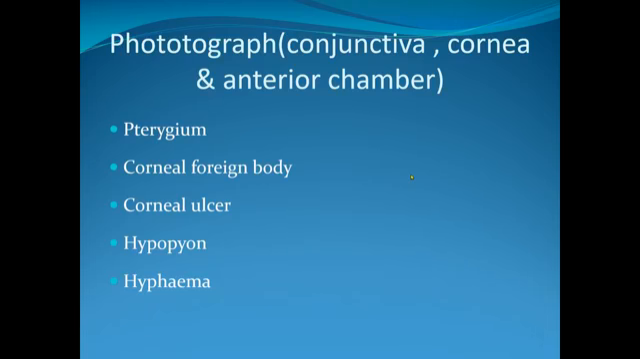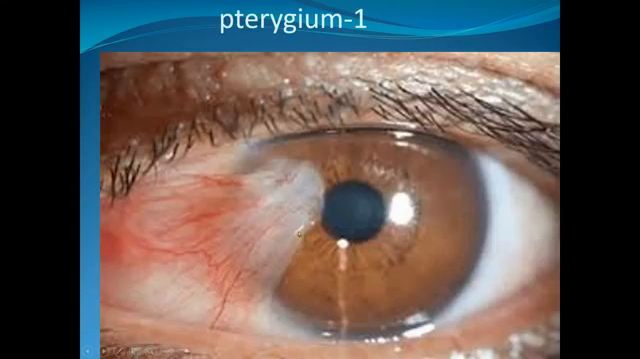Photographs are usually collected from the conjunctiva, cornea, and anterior chamber. These are the chapters: conjunctiva, cornea, anterior chamber. The important pictures are pterygium, corneal opacity, corneal ulcer, hypopyon, and hyphema. You should know these every time. Sometimes the examiner gives a station of pterygium. It is just a picture, and your question is identification. This is the pterygium.